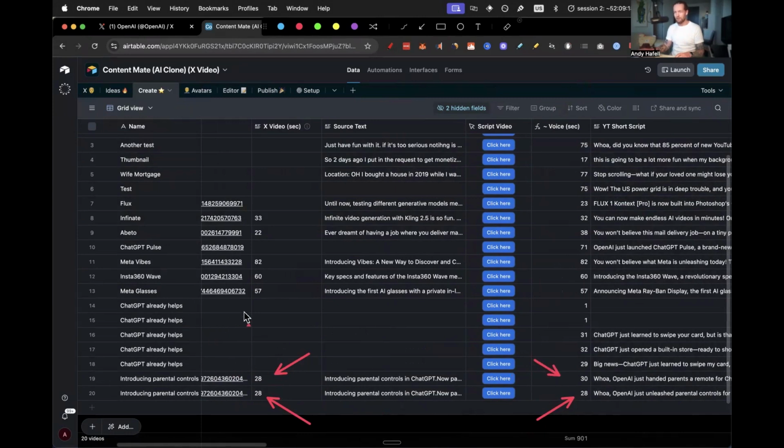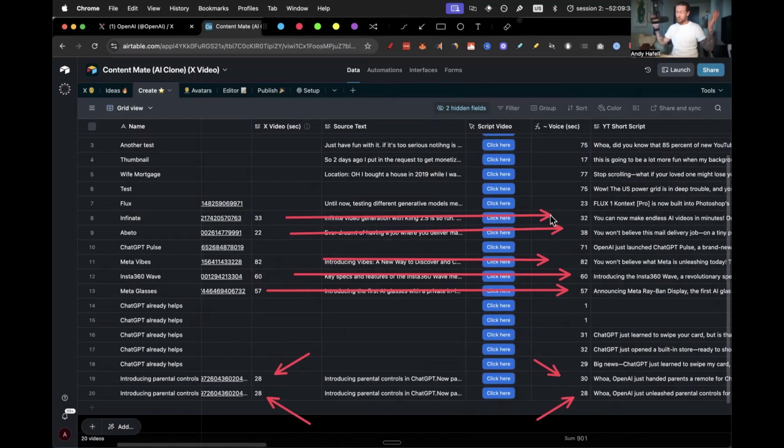Here we don't actually have information, but here is 57 to 57, 60 to 60, 82 to 82, 22 to 38. So this one was pretty bad, but 33 to 32. So we're pretty much bang on when it comes to getting it to write the exact word length. So I'm really happy with that.